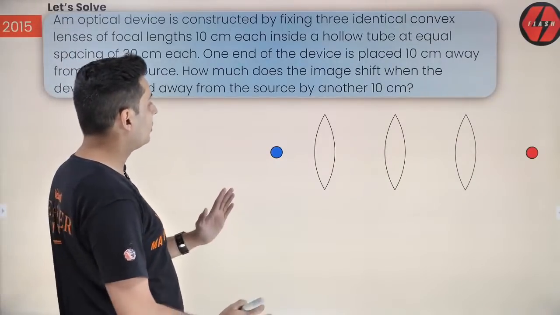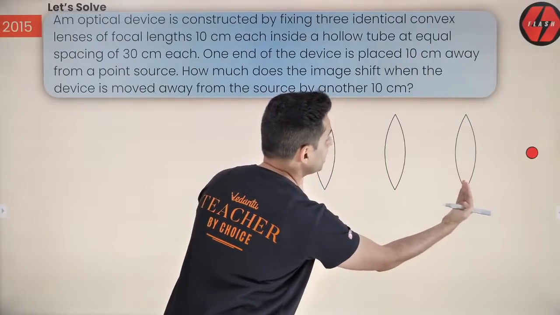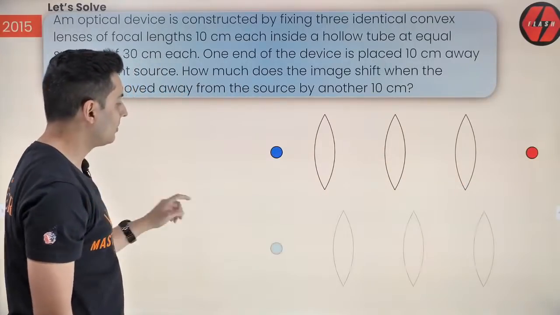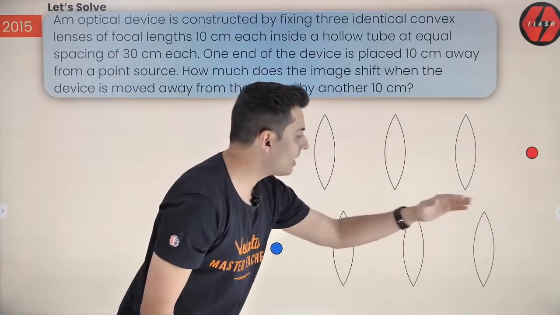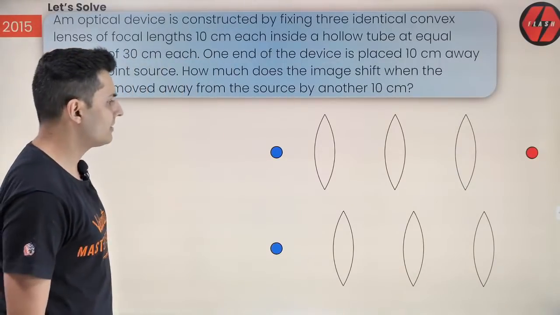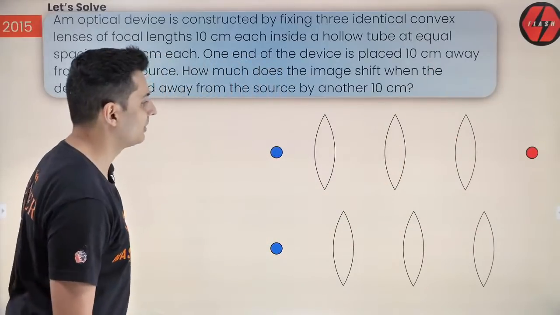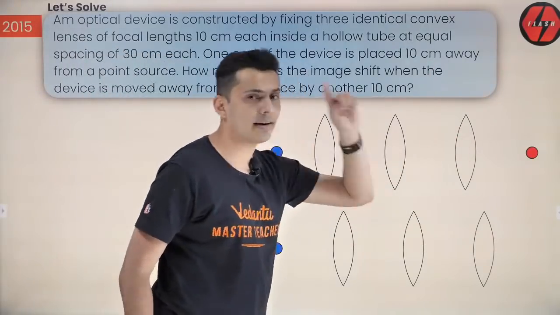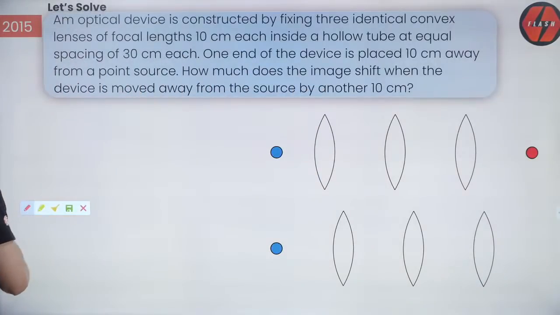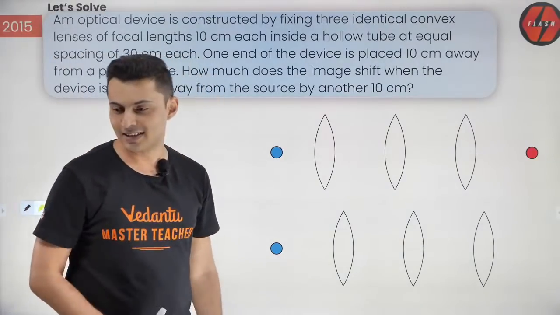Now, what are you doing? The object is there. Just this combination, you are moving it away from the object. So the object is there, just that the lenses are moved away from the object by a distance of 10 centimeters. So the question is, how much is the shift in the image? So where is the image formed is the question. That's why I have not shown the red dot. Now, you will be amazed to see how easy this question is, and only because of the way I am visualizing it.